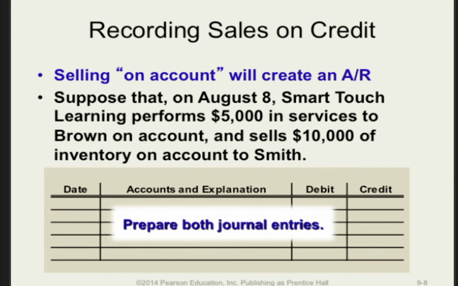As stated earlier, anytime we sell on account, a receivable will be created. In our example, on August 8, Smart Touch Learning performs $5,000 in services for Brown on account. In addition, Smart Touch Learning sells $10,000 of inventory to Smith on account. Prepare the journal entry for each transaction.